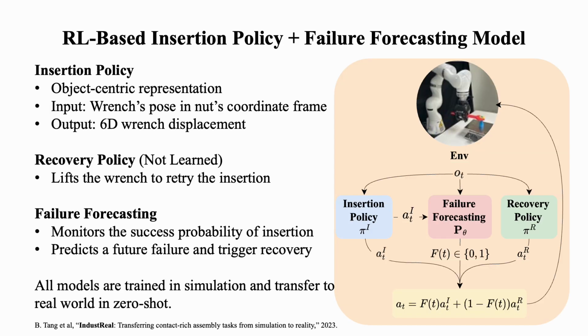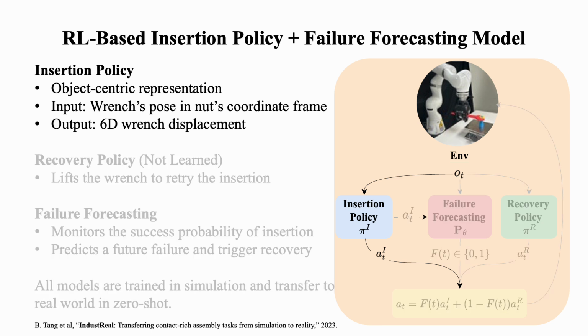Our method consists of 3 modules: a reinforcement learning-based insertion policy, a predefined recovery strategy, and a failure forecasting network. We build the insertion policy by modifying Industreal's coordinate representation from the robot frame to the object's frame. The policy takes as input the wrench's pose in the nut's coordinate frame, and outputs the 6D displacement of the wrench. This object-centric representation significantly improves the Sim2Real transferability.